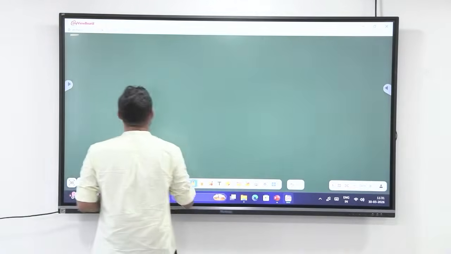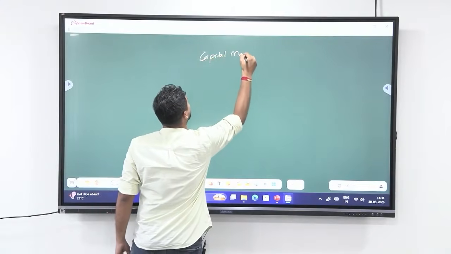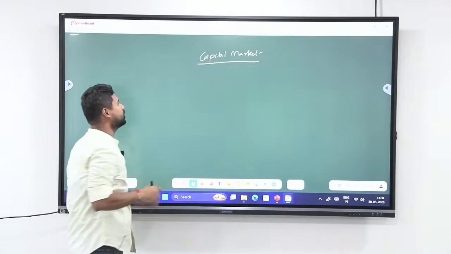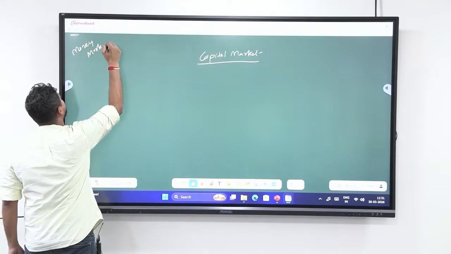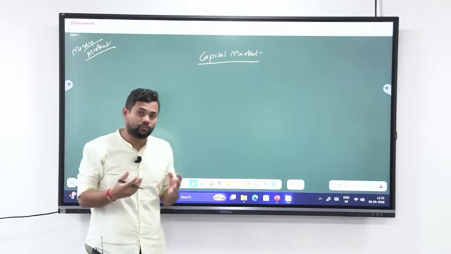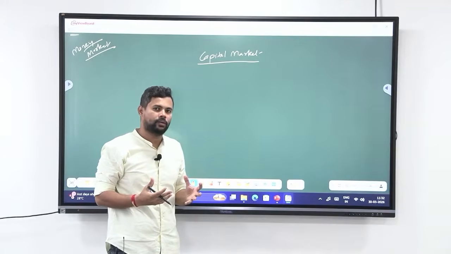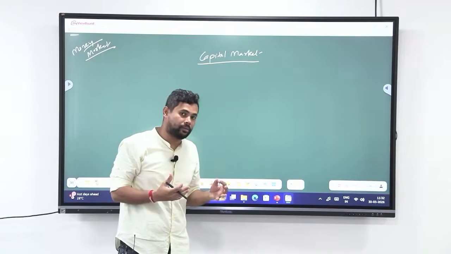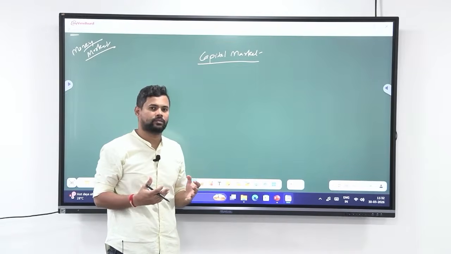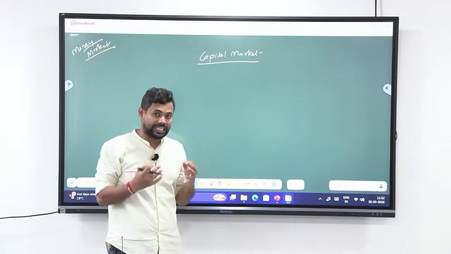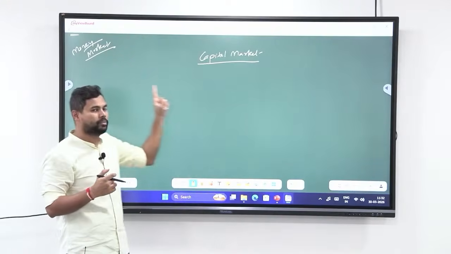Now if I go back to the board, look at this. You have capital market. Now understand, what is the difference between money market and capital market? That is the first thing that you should understand. The money market deals with borrowings of less than 1 year, whereas capital market is something that deals with the investments or borrowings of more than 1 year. So that is the major difference between money market and capital market.